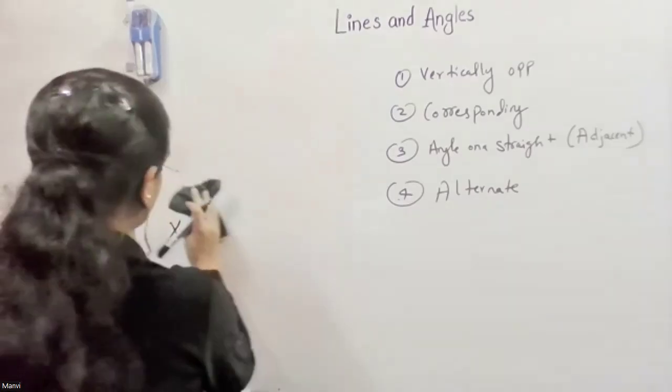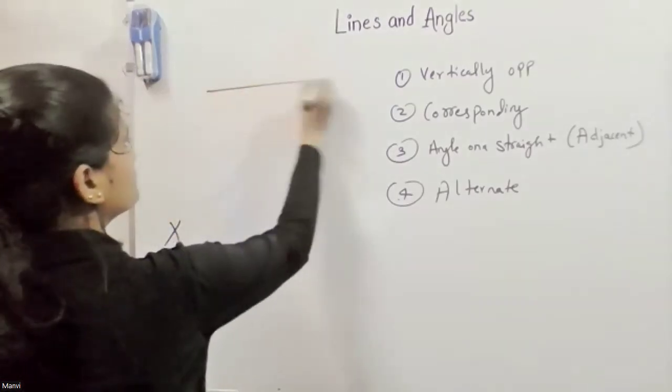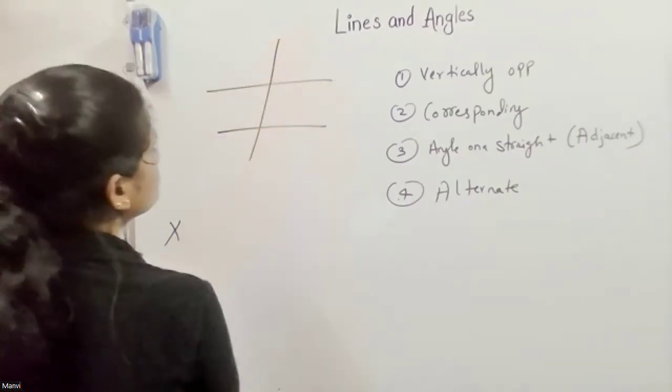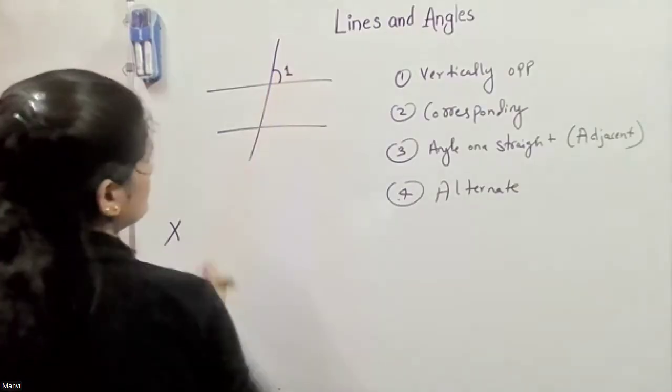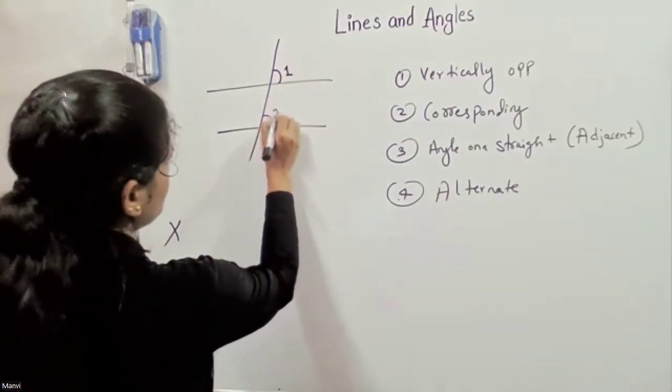Now, vertically opposite? Angle 1 and angle 2.